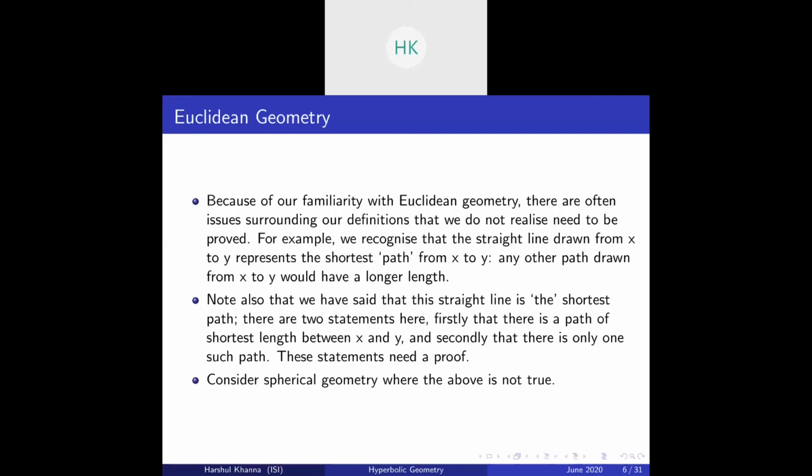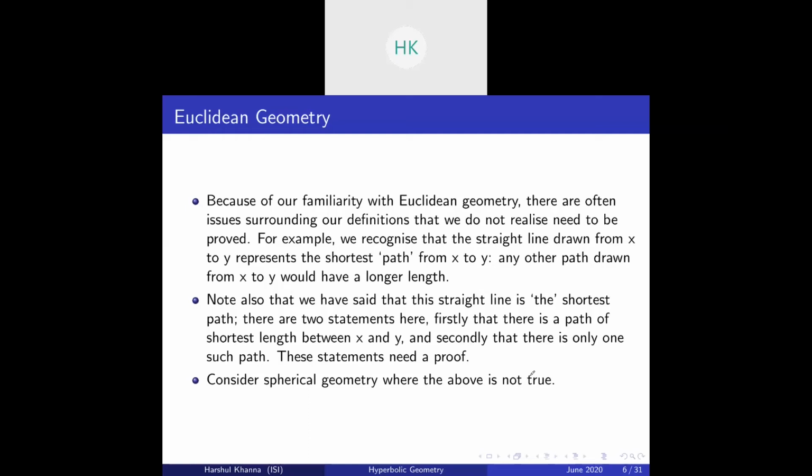There is a field called calculus of variations which you can use to prove them. There exist many ways to prove them also. For example, you can consider the groups and see their actions. We'll see later. We will prove this for hyperbolic geometry, and you can basically modify that proof to give a proof for Euclidean geometry. So consider spherical geometry, where the above is not true.